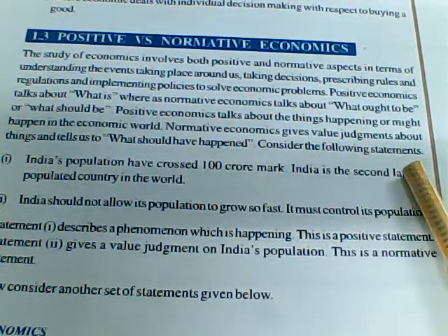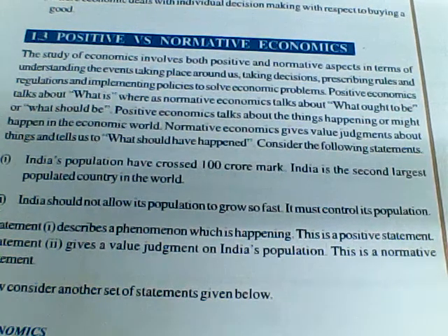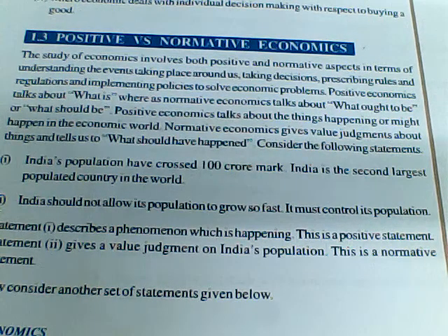Consider the following statements. So here we are going to study further about positive and normative economics. Both studies give us a glance at understanding the events taking place around us, like taking decisions, prescribing rules and regulations, and implementing policies to solve economic problems.